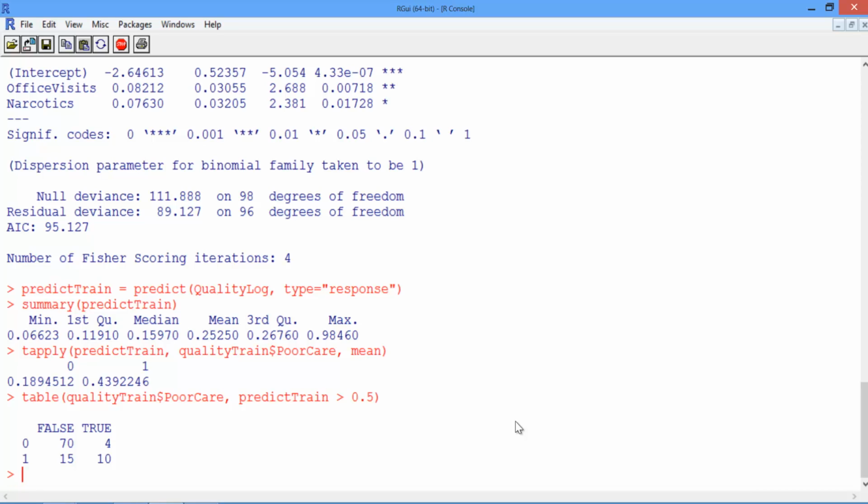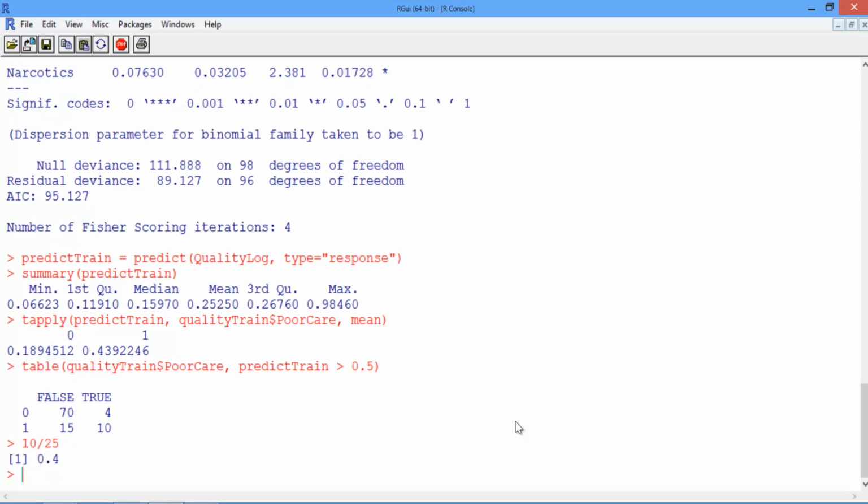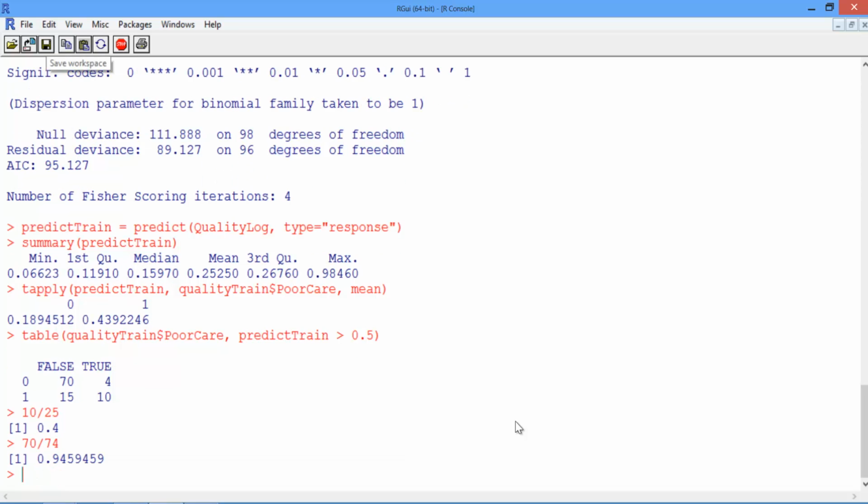Let's compute the sensitivity, or the true positive rate, and the specificity, or the true negative rate. The sensitivity here would be 10, our true positives, divided by 25, the total number of positive cases. So we have a sensitivity of 0.4. Our specificity here would be 70, the true negative cases, divided by 74, the total number of negative cases. So our specificity here is about 0.95.